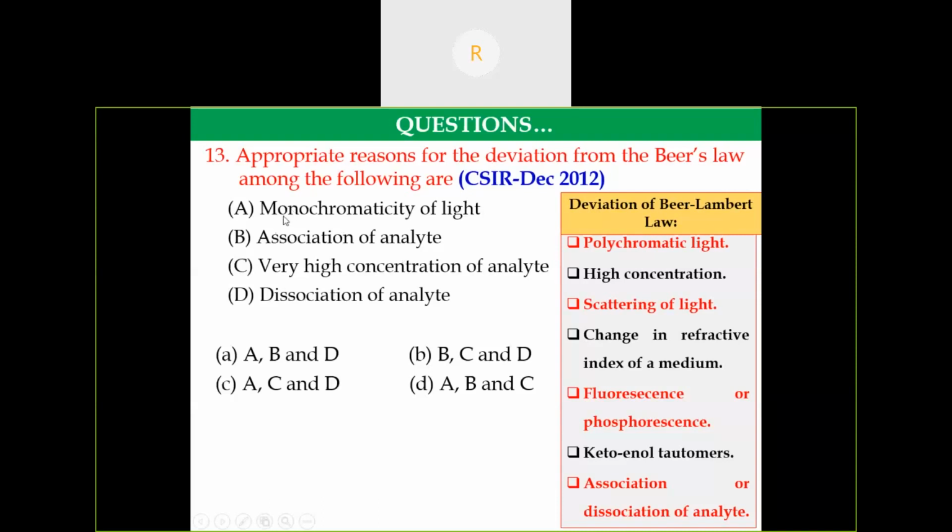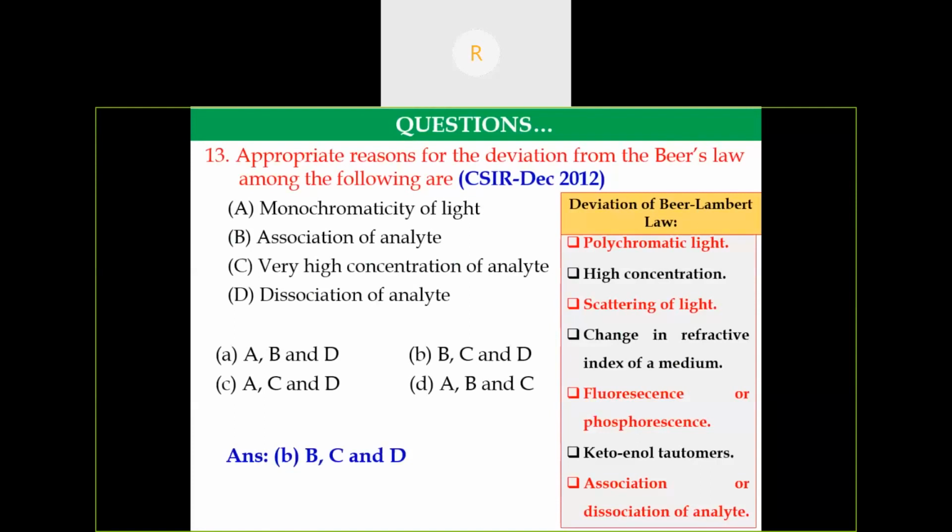So coming to the options, there is a monochromaticity of light. So it is not correct, because if it is polychromatic then deviation will occur. Then association of analyte, very high concentration, dissociation. So the answer is option B, C, D, that is both association of analyte, very high concentration of analyte, dissociation of analyte. Then there will be a deviation of Beer-Lambert's law.